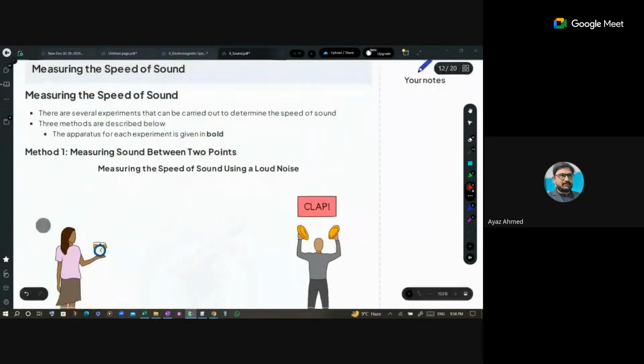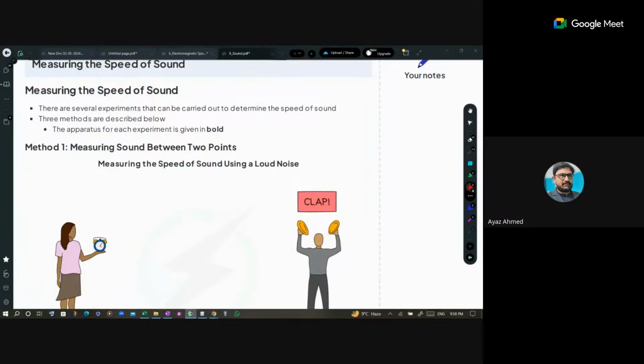Next is measuring the speed of the sound. So speed measurement के लिए we have two, three methods. One method is the sound between 2 points.